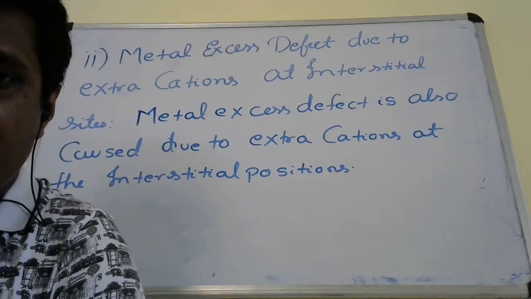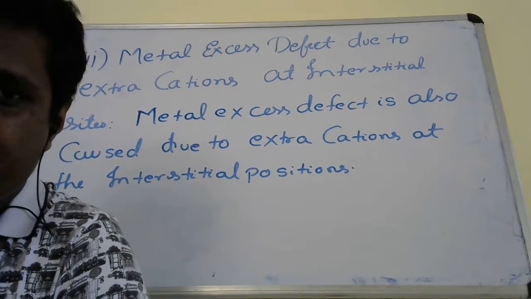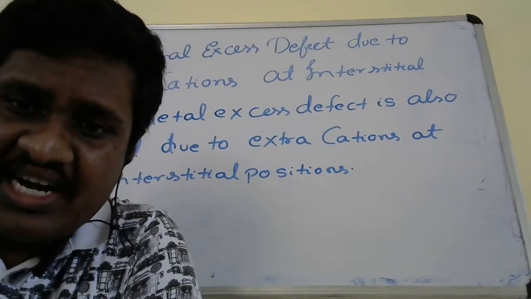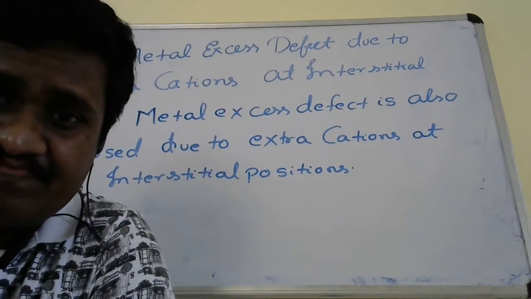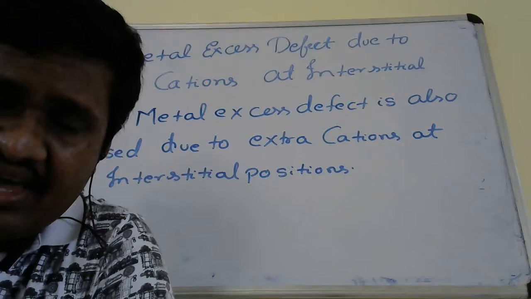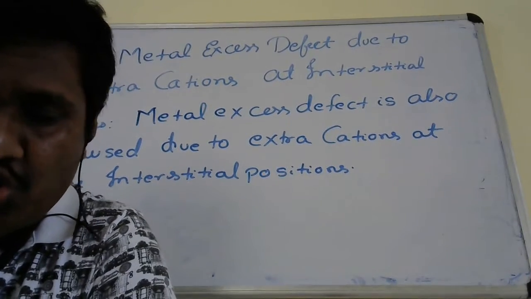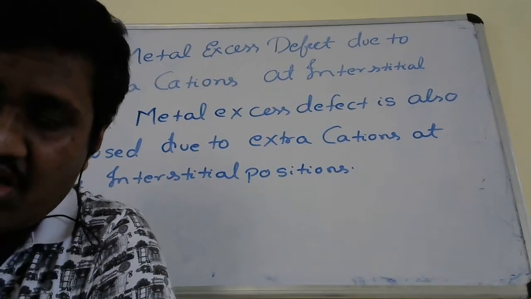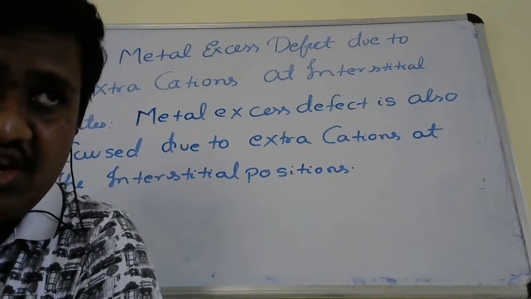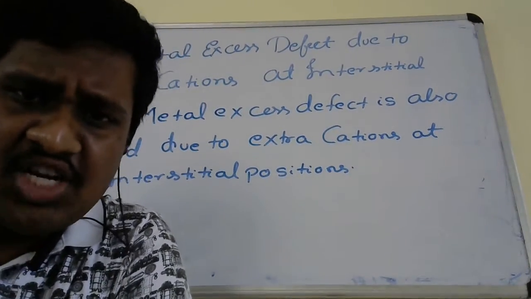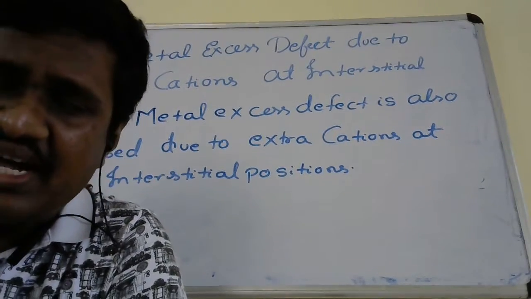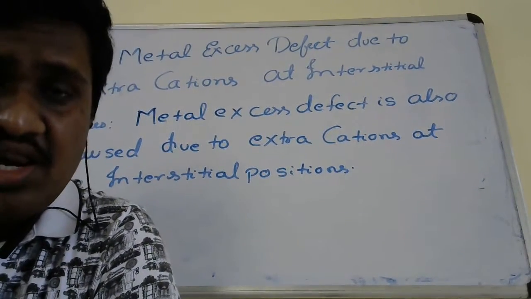The electrical neutrality is not maintained, because now you have extra charge. Initially the ionic crystal was neutral because the overall charge was 0. We know that ionic solids are neutral.